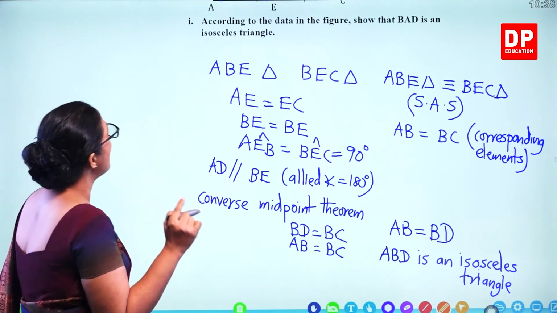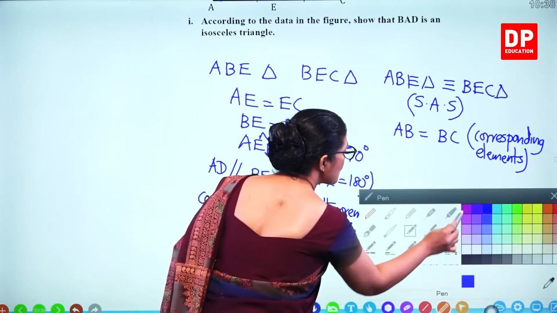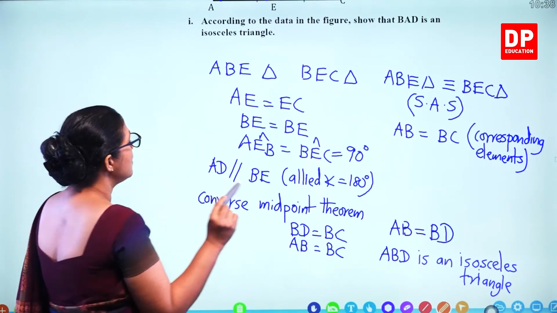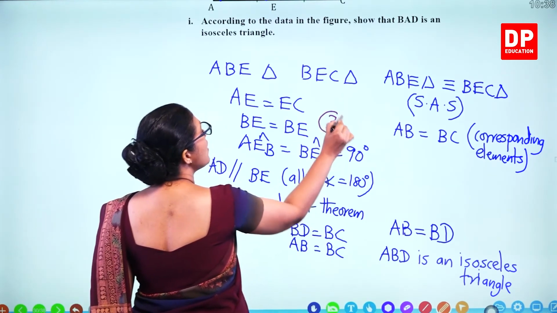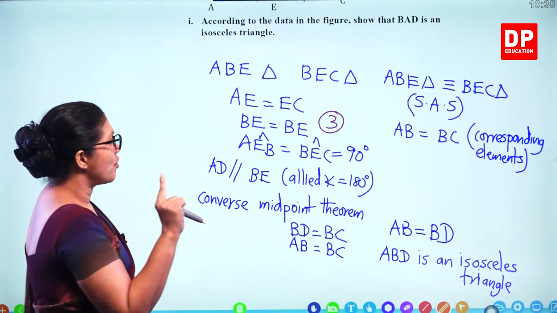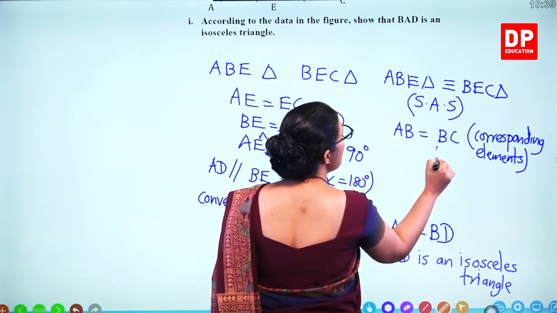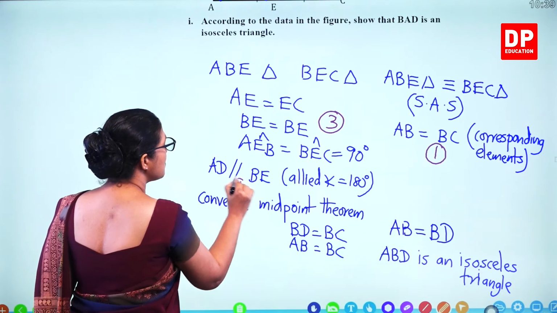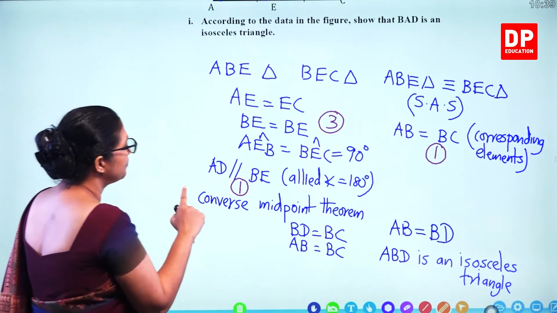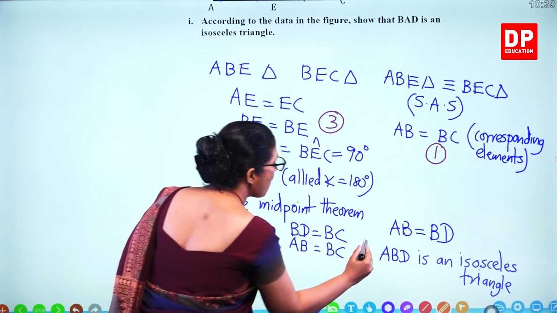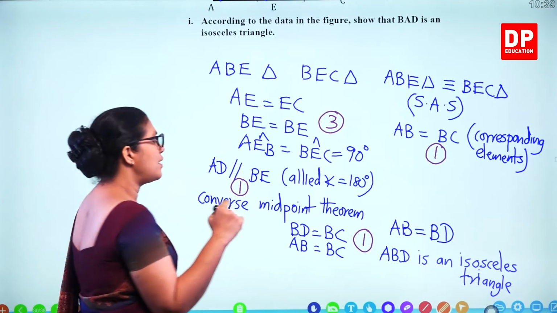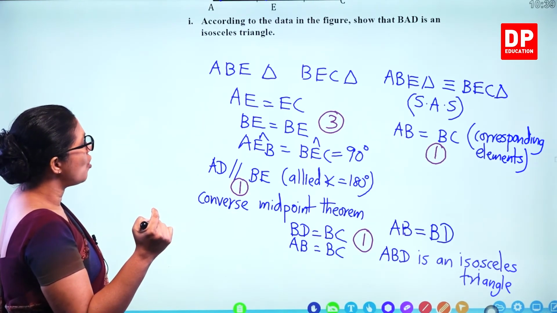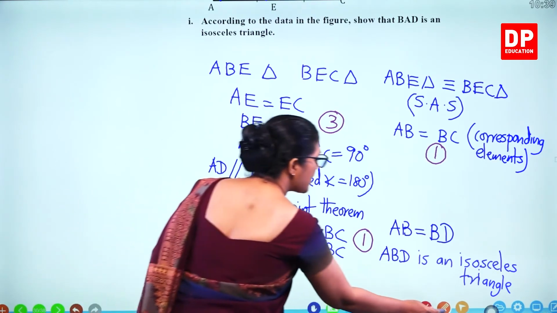That's the first part. So how many marks for the first part? You get 6 marks for that. 3 marks for showing these are congruent, 1 mark for taking corresponding elements, 1 mark for this being parallel, 1 mark for two lengths being equal, and this is an isosceles triangle. So 6 marks altogether. Next part.